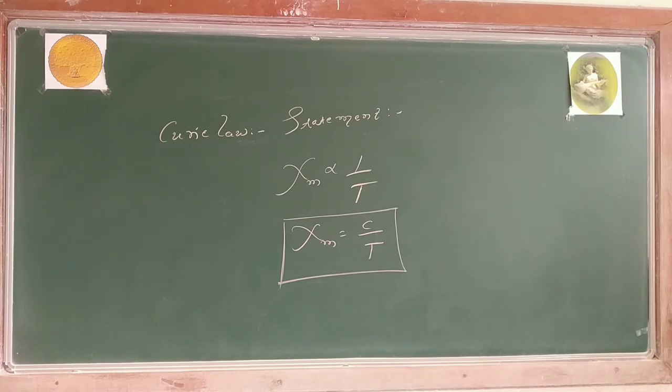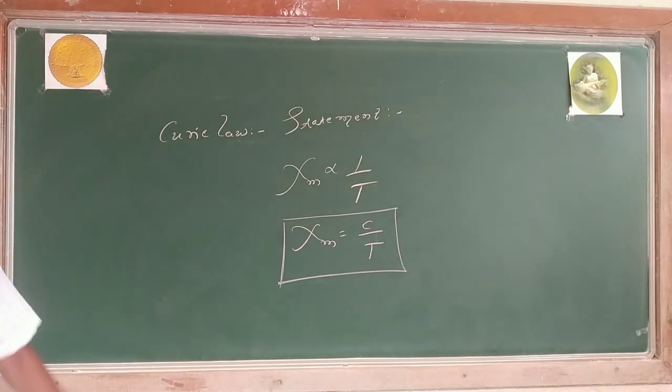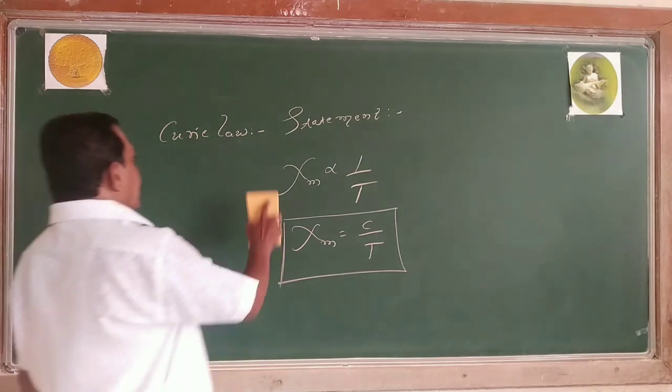Then I come across Curie-West law. Curie-West law is meant for ferromagnetic substance above the Curie temperature. What is that Curie temperature?